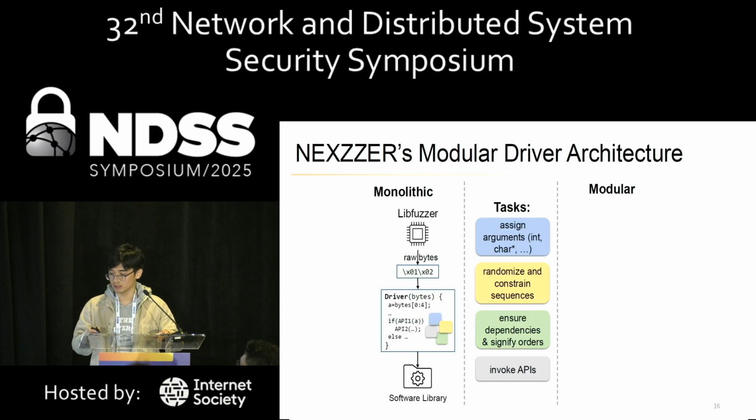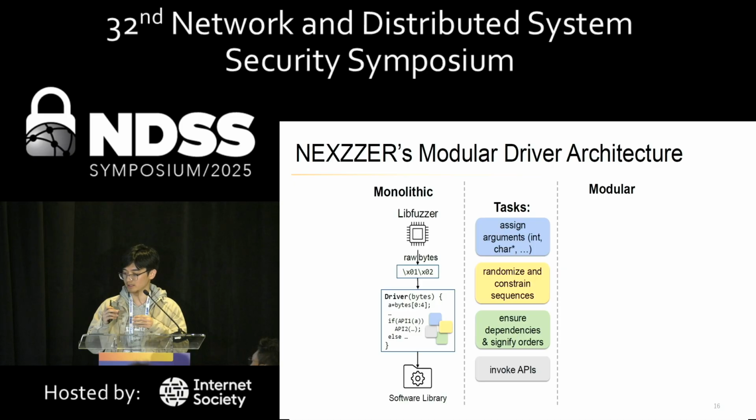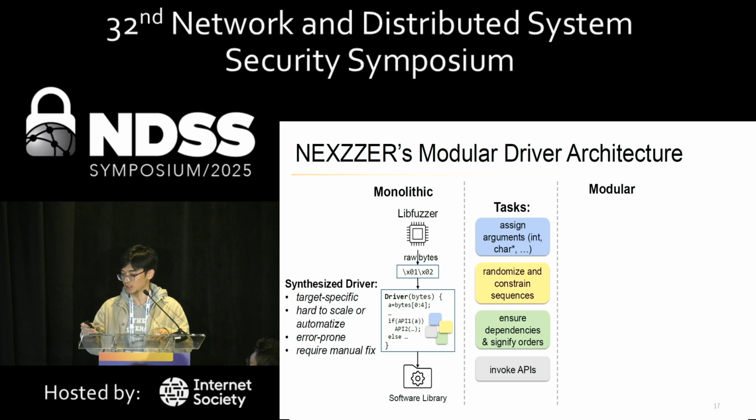In monolithic drivers, these tasks are all intermingled and interleaved inside the synthesized static driver code, which exposes many disadvantages, such as being very target-specific and thus hard to scale or automatize.